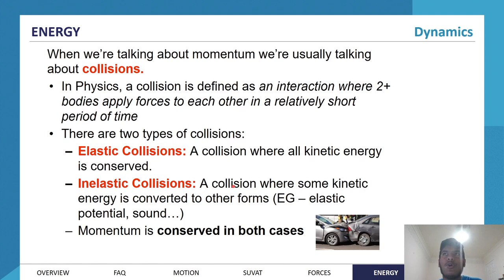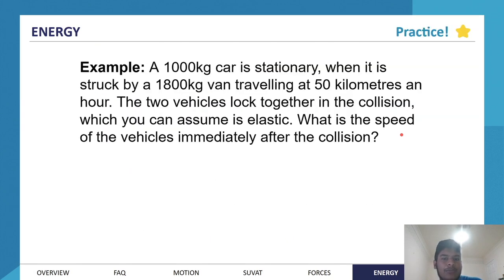Now, in general, all collisions are inelastic because you lose a lot of energy in a variety of forms. Even if you lose a small amount of energy, it's still considered inelastic, but you can approximate a lot of collisions as elastic if you assume that you don't lose a lot of energy. Momentum is conserved in both cases, so whether it's elastic or inelastic, momentum is conserved. Now, why is momentum useful? Well, because we can look at collisions like these ones.